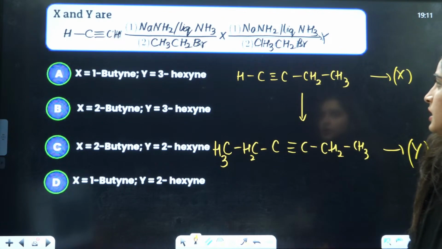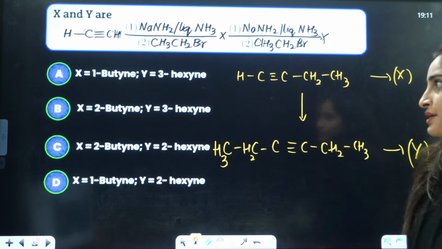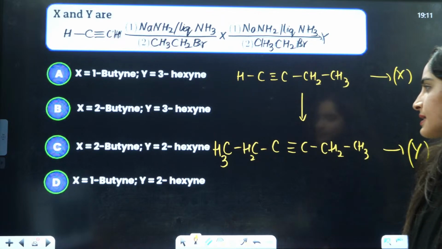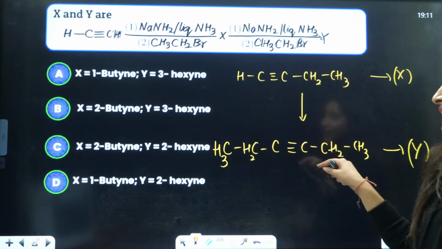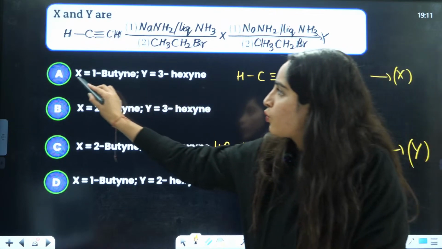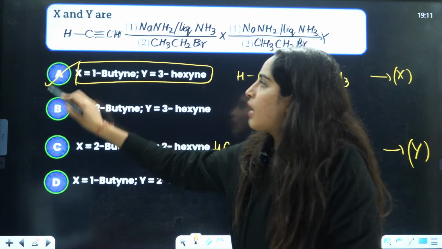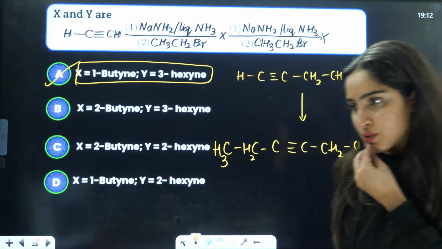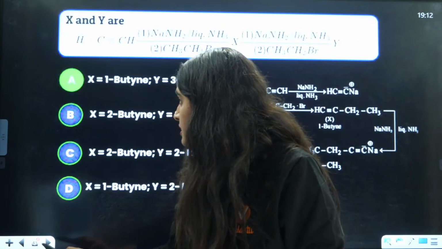First is the 1-butene is formed. Okay, that is right. In second, you have 3-hexene is formed. 1-butene and 3-hexene are only in case of first. So the answer is A is the correct answer. A is the correct answer.